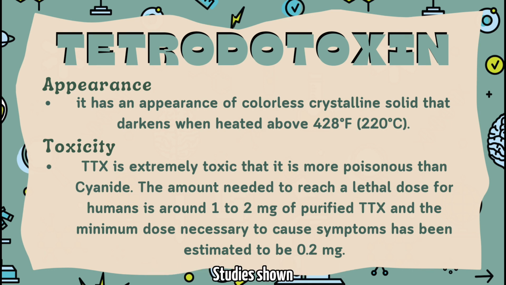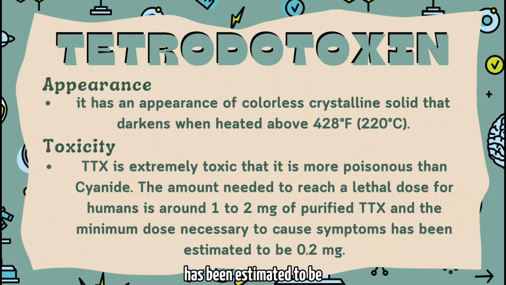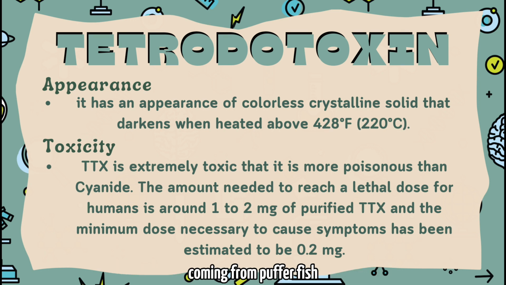Going back to its toxicity, tetrodotoxin or TTX is extremely toxic, more poisonous than cyanide. Studies estimate that it is up to 1,200 times more toxic than the infamous poison itself, cyanide. The amount needed to reach a lethal dose for humans is around 1 to 2 milligrams of purified TTX, and the minimum dose necessary to cause symptoms has been estimated to be 0.2 milligrams. It was also estimated that only 25 milligrams of tetrodotoxin from pufferfish is enough to kill a 75 kilogram human.